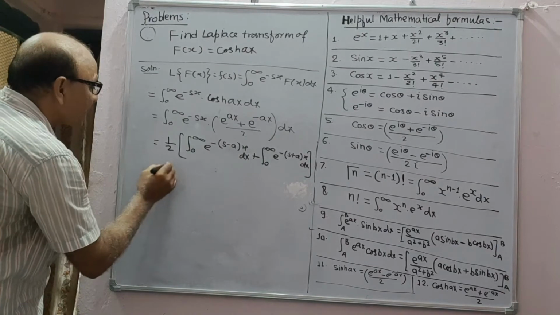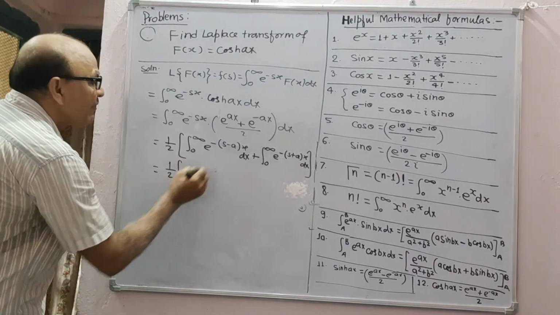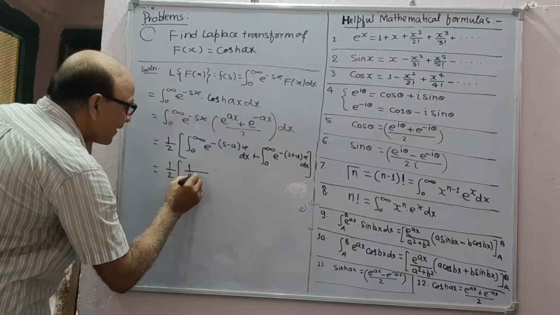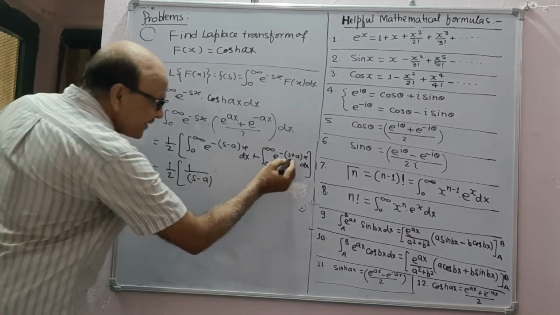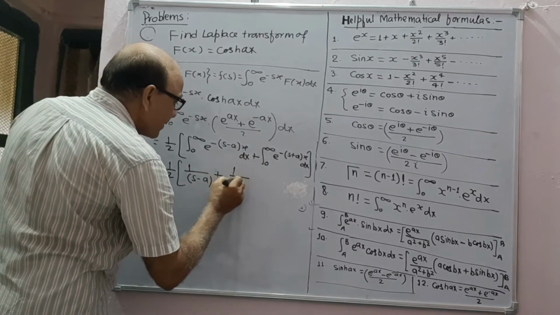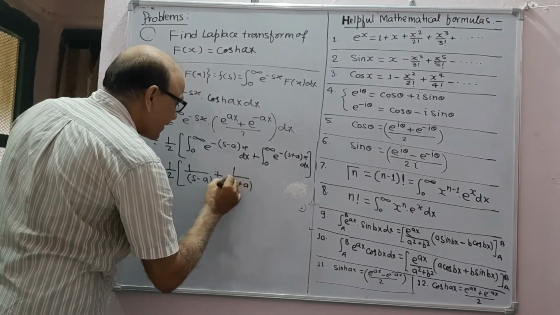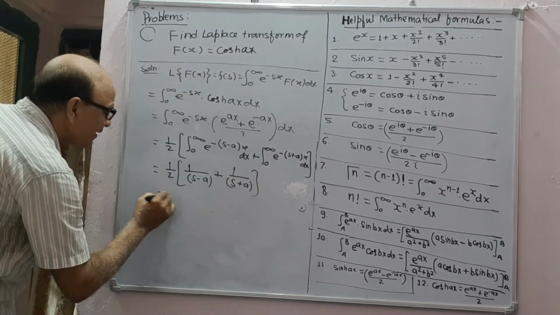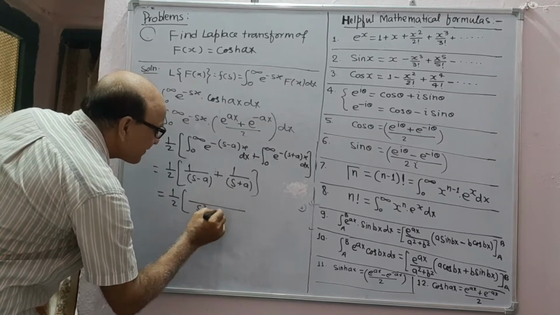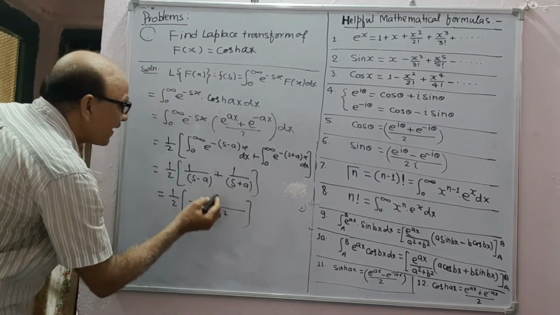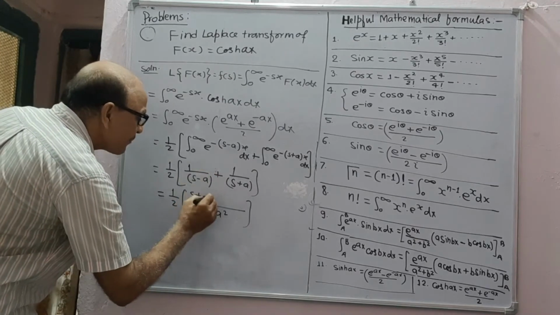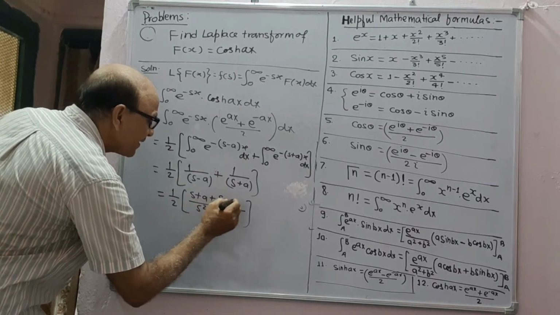That is 1 upon 2. The first is 1 upon s minus a, and the second is plus 1 upon s plus a. Again, the LCM is s squared minus a squared, and the numerator is (s plus a) plus (s minus a).